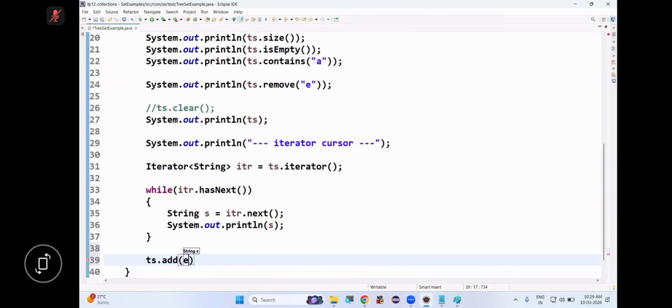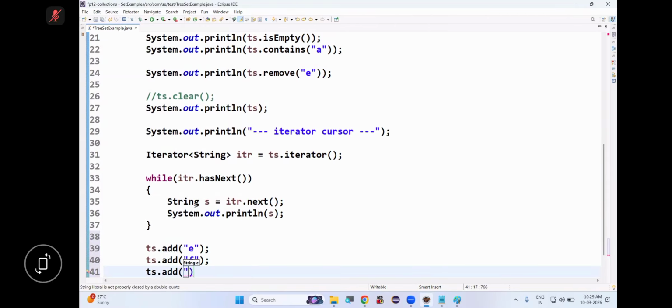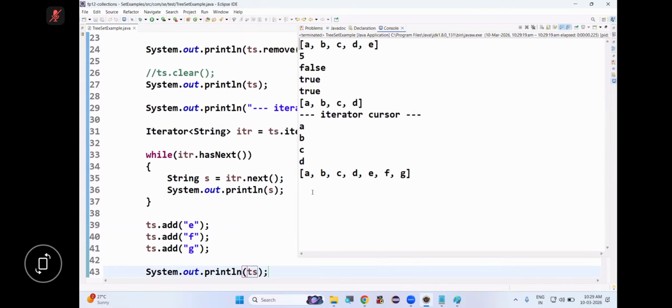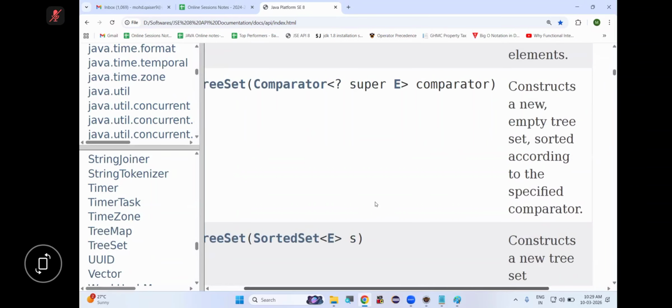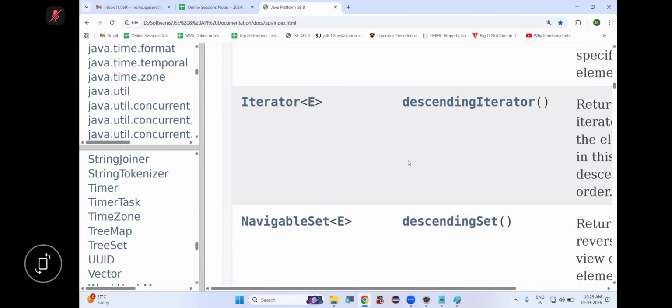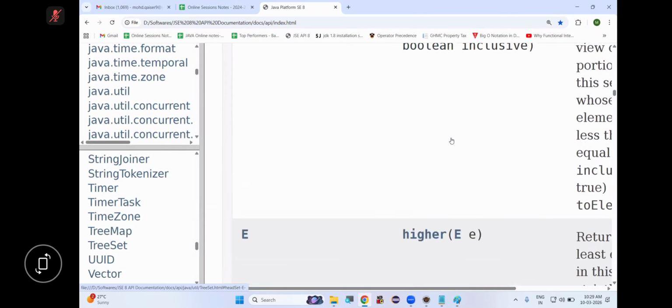I'm saying ts.add of E. Okay, E. ts.add of F. ts.add of G. Correct? Some objects I've added now. These are the objects that are there. Correct? So observe, there is a method in TreeSet called tailSet, and headSet. See headSet, and we have a method called tailSet.